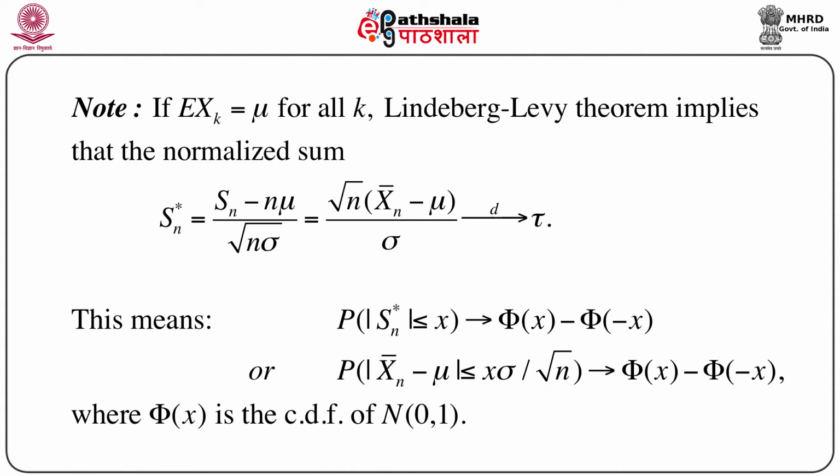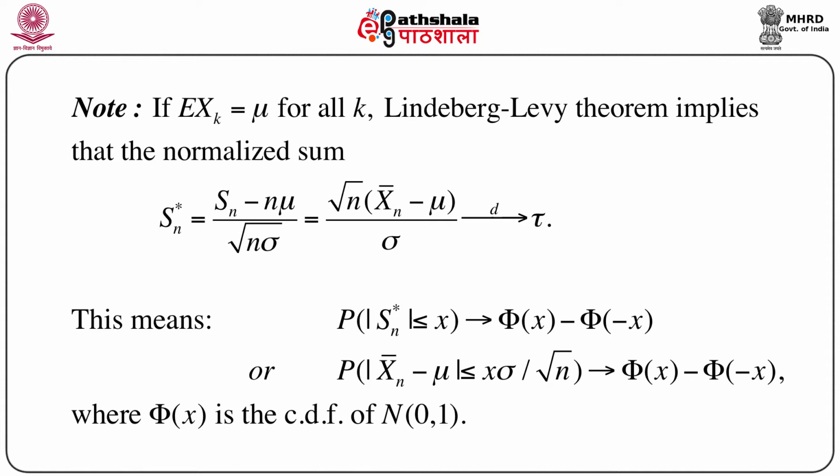What is the meaning of this? In terms of probability, the meaning is that the probability of modulus of Sn star less than or equal to x converges to capital phi of x minus capital phi of minus x, where capital phi of x is the distribution function of a standard normal distribution, that means a normal 0 1 variable.